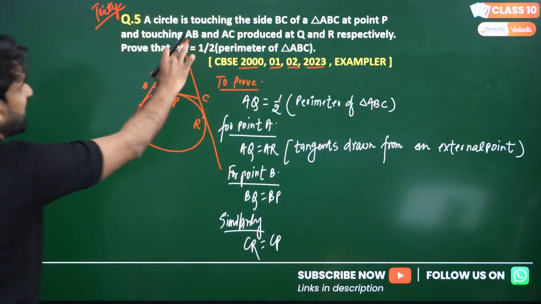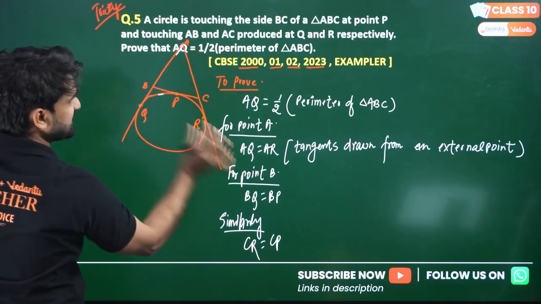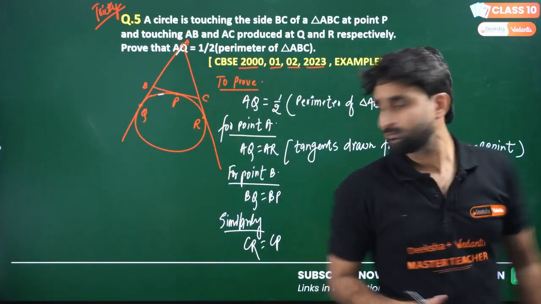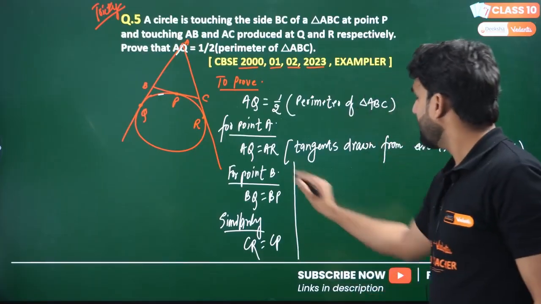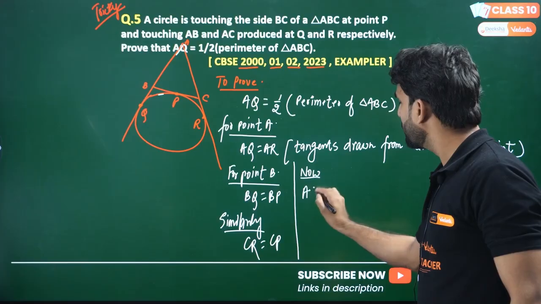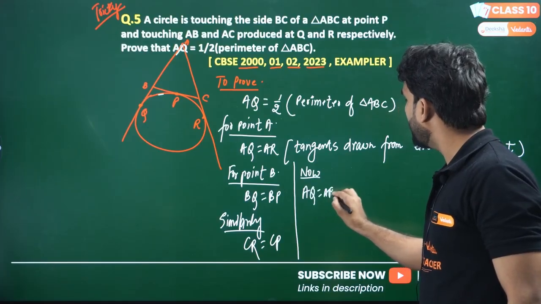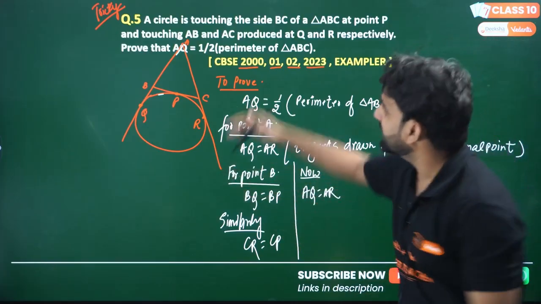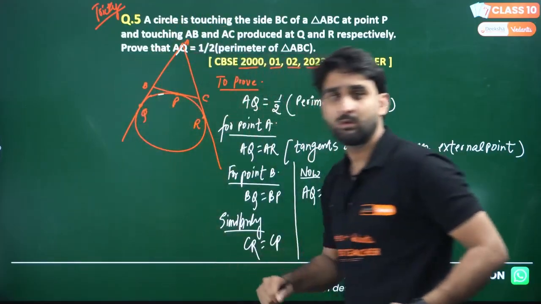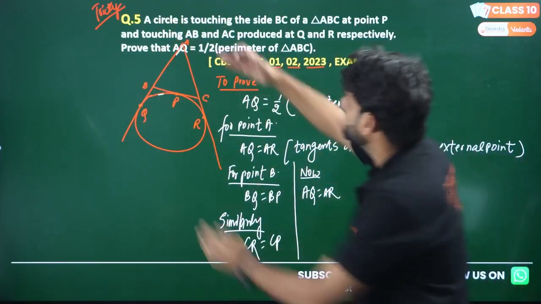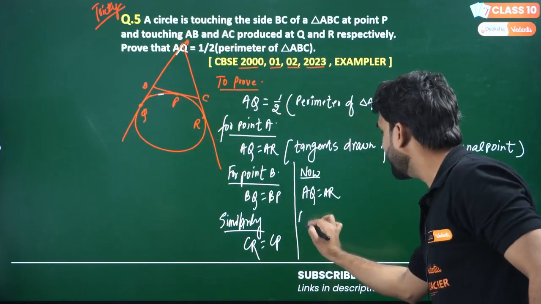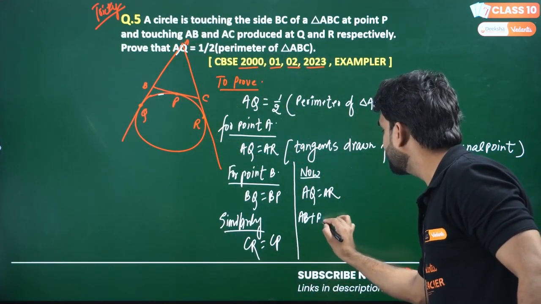Now, AQ equals AR. Can we write this complete AQ as AB plus BQ? Yes, we can write this complete AB plus BQ.